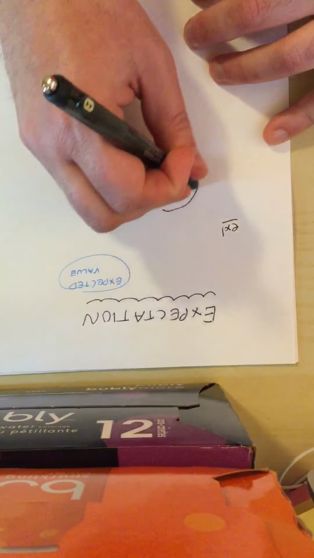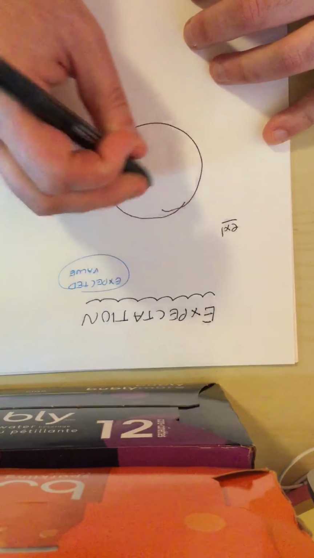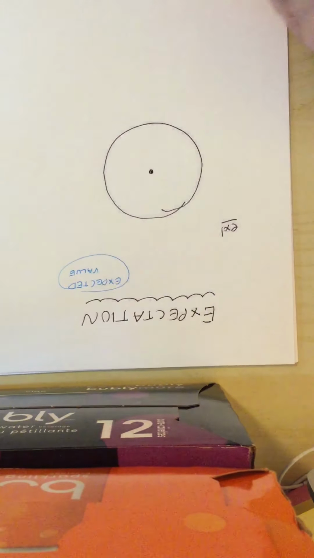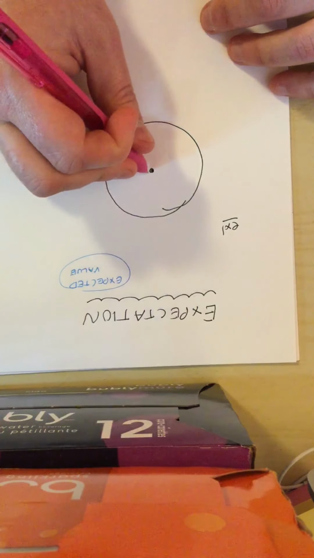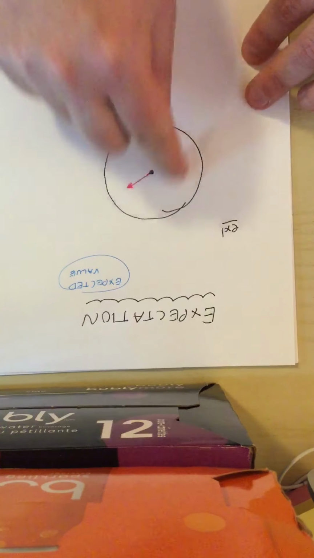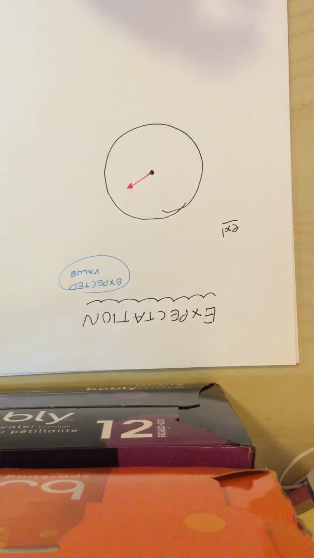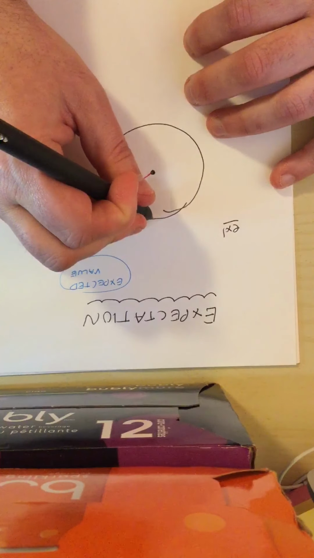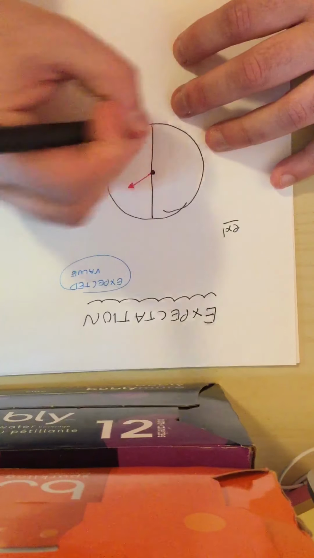Let's say we have a wheel with an arrow, and the arrow is going to go spinning around. We'll cut the wheel in half.